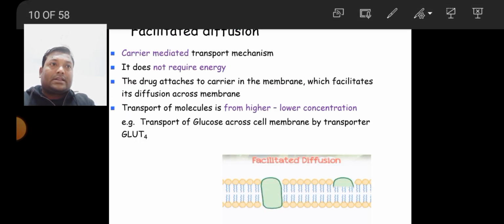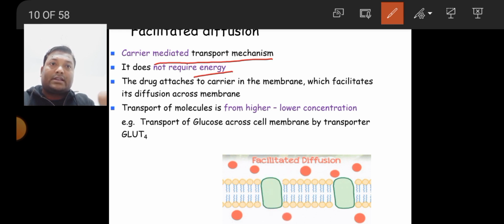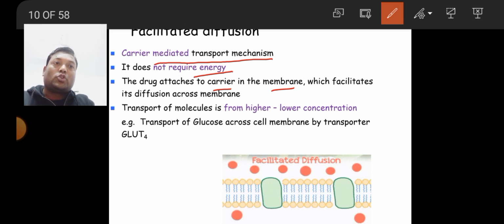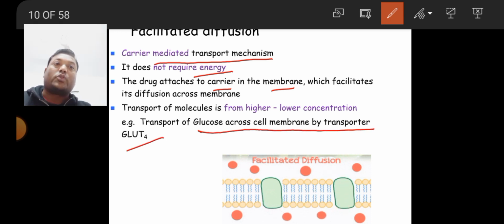This is facilitated diffusion. It is a carrier mediated transport mechanism. It does not require energy. The drug attaches to the carrier in the membrane, which facilitates its diffusion across the membrane. Transport of molecules is from higher to lower concentration. Example, transport of glucose across the cell membrane by the transporter GLUT4.